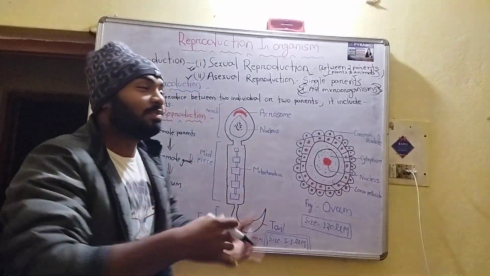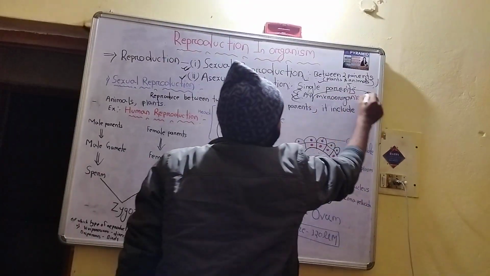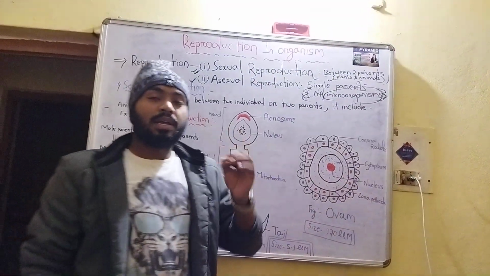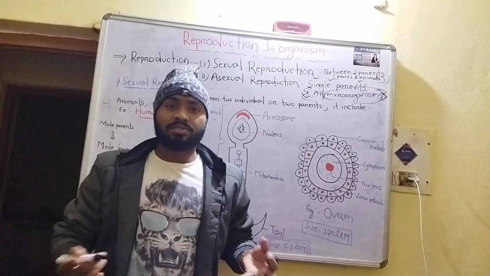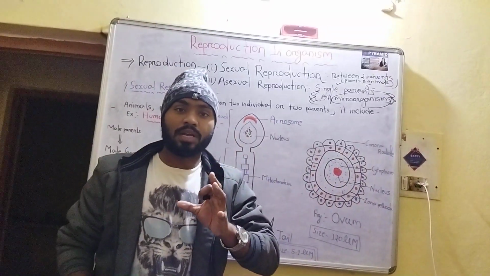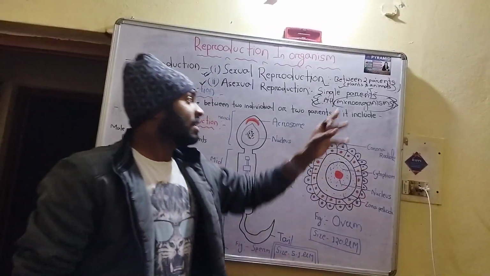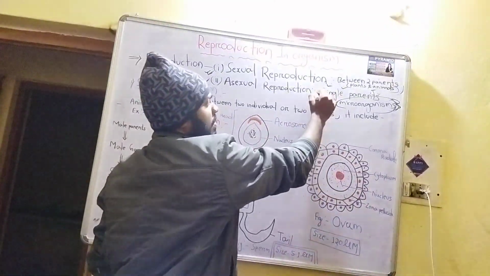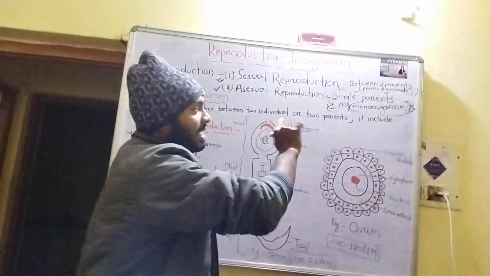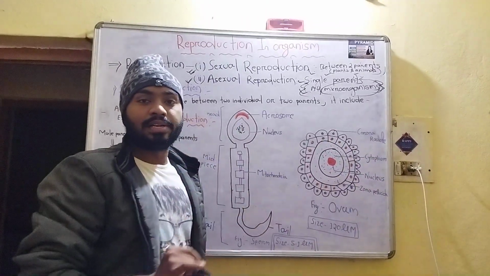Microorganisms means things like any virus or bacteria. That type of organisms are called microorganisms. In their case, the single parent will form their children.